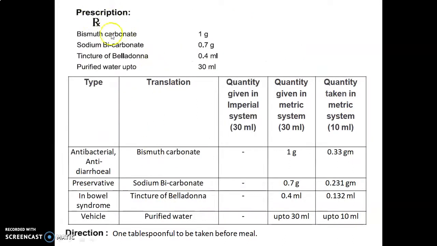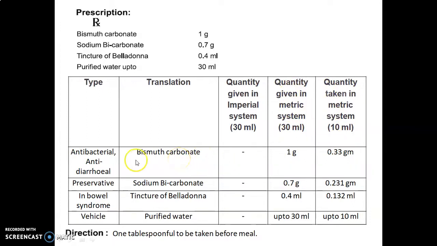Now here the prescription is given, Rx. Let's discuss in detail the formula table. Here we will also discuss the prescription part. Type means the use of the ingredient. Translation means the name of the ingredient. Quantity is given in the imperial system, but the quantities are already given in the metric system. So the quantity given in the metric system is for 30 ml and the quantity taken in the metric system is for 10 ml.